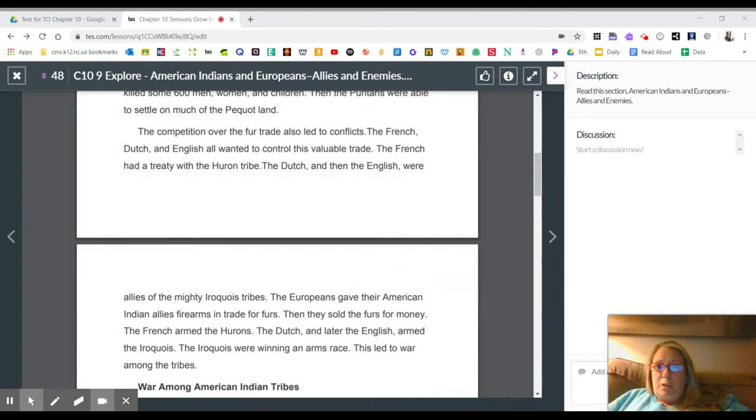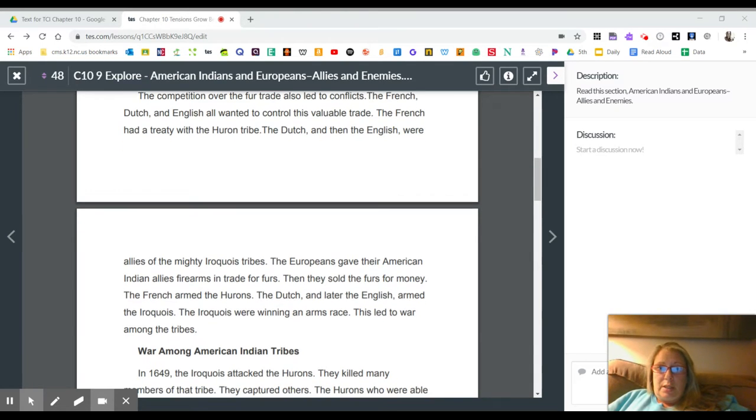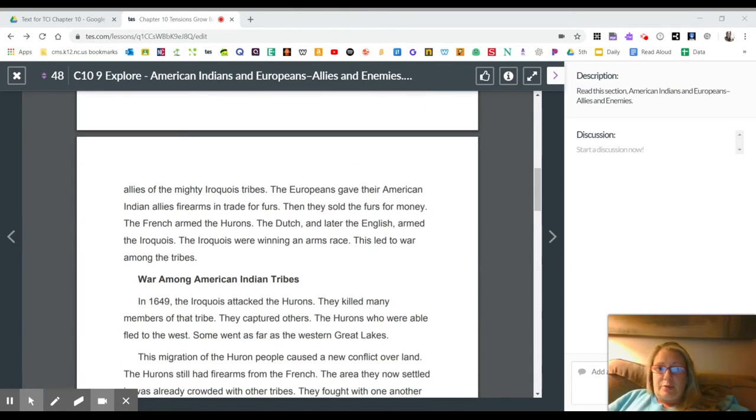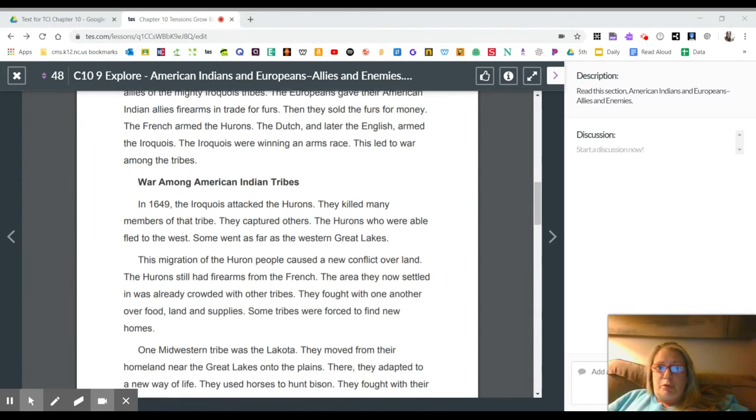The competition over the fur trade also led to conflicts. The French, Dutch, and English all wanted to control this valuable trade. The French had a treaty with the Huron tribe, the Dutch and then the English were allies of the mighty Iroquois tribes. The Europeans gave their American Indian allies firearms in trade for furs. Then they sold the furs for money.